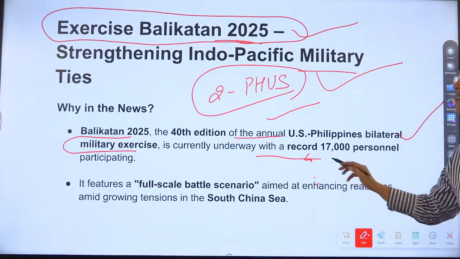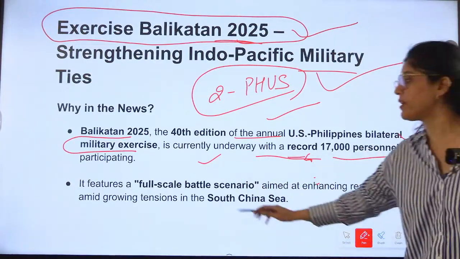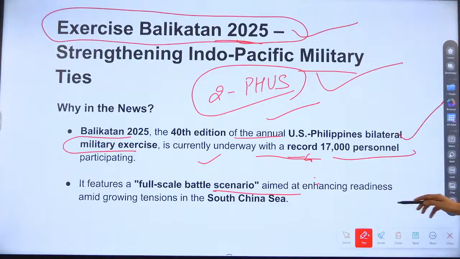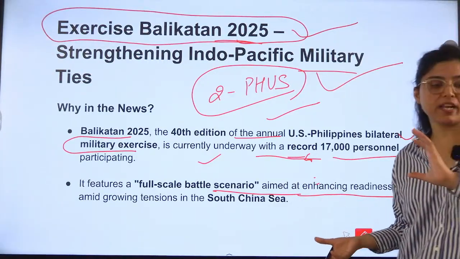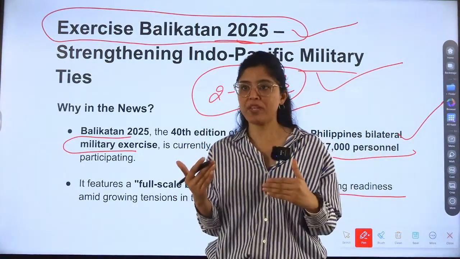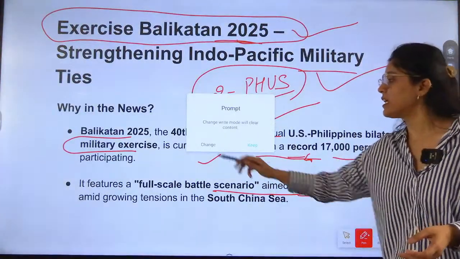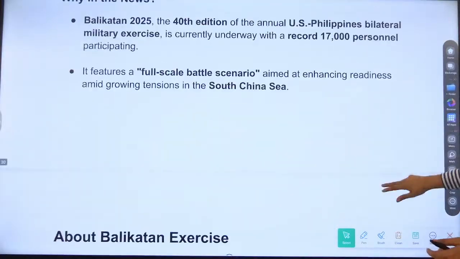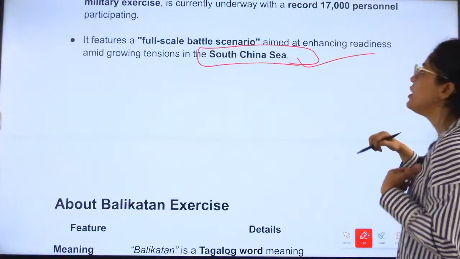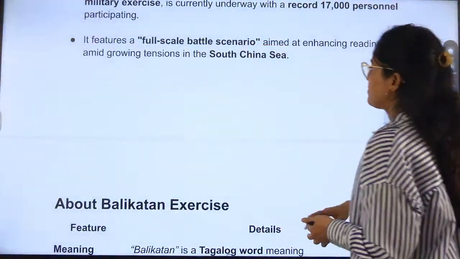Balikatan is currently underway with a record 17,000 personnel participants. And then it features a full-scale battle scenario, right? So these exercises are conducted to understand the practice, to strengthen each other's capabilities, and then learn from each other's skills, right? South China Sea is important. Location of Philippines is important, you should know. And South China Sea, what is happening in South China Sea, what China is doing.